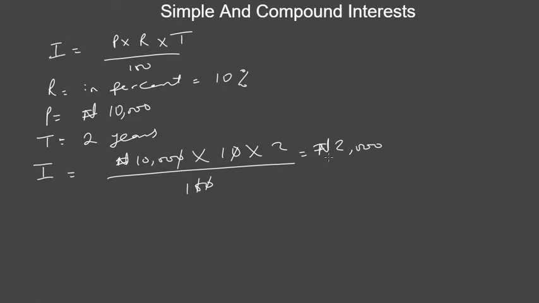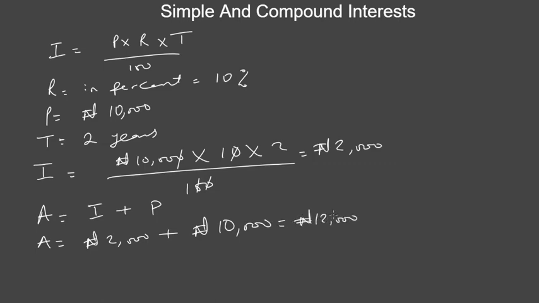So there's another concept called the total amount. The total amount at the end of 2 years is the simple interest plus the principal. So total amount is always the interest plus the initial deposit. That is what you get at the end of the day. In this case, the total amount is the sum of these two. So we're going to have 2,000 plus the principal. That will be 12,000.